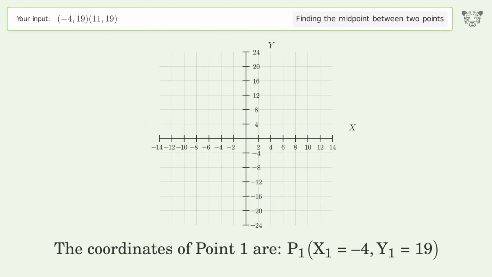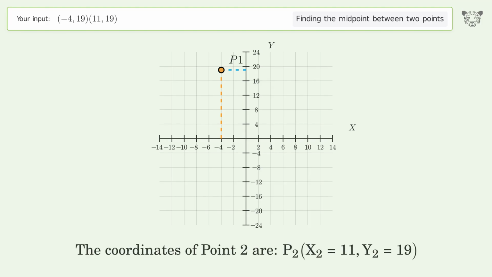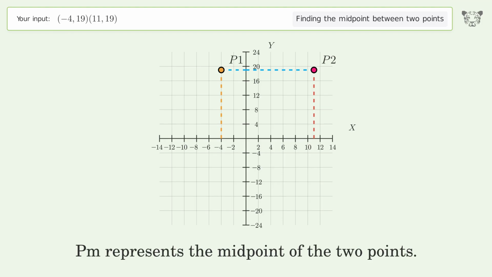The coordinates of point 1 are x1 equals -4, y1 equals 19. The coordinates of point 2 are x2 equals 11, y2 equals 19. PM represents the midpoint of the 2 points.